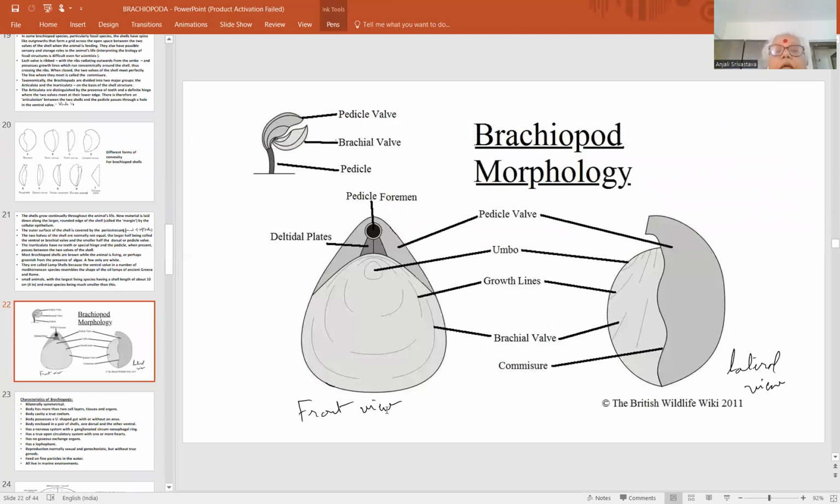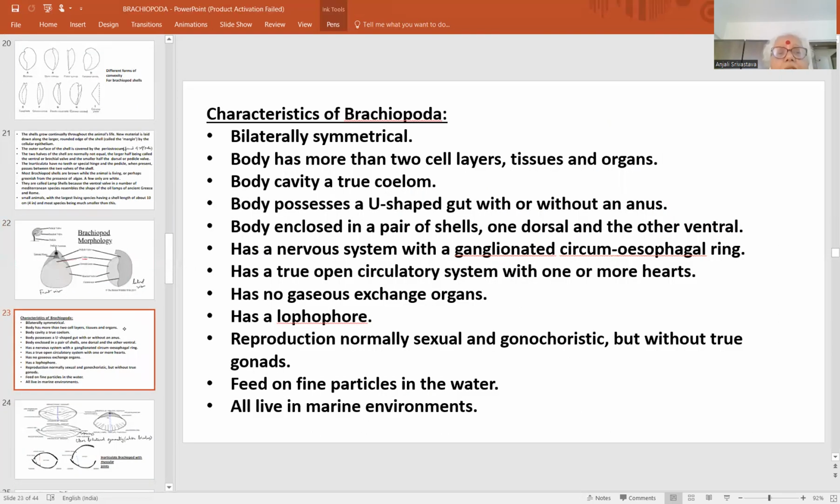Let us come to the morphology, the brachiopod morphology. This is the umbo. Just now I was telling you about the umbo. This is the umbo, the area from where these concentric growth lines are appearing, concentric ridges are being added. So morphologically, we have already seen a number of characters. This is another very important characteristic of the Brachiopoda.